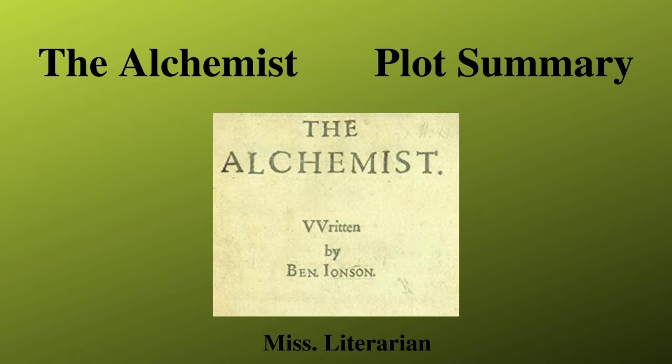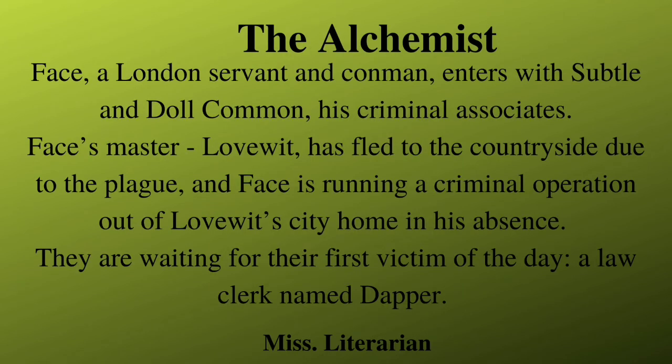Let's now see the summary of The Alchemist. In the initial scenes of the play The Alchemist, Face is a London servant and a con man who enters with Subtle and Dol Common. These two are Face's criminal associates. And for these two, Face is a master.